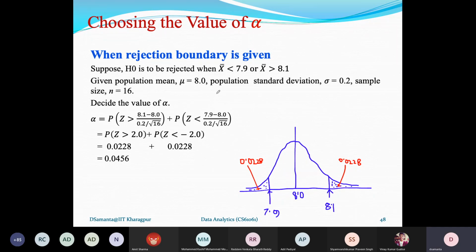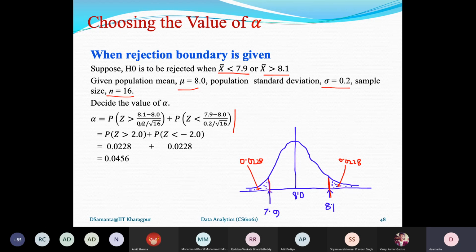Say the two rejection boundaries given to you are x bar less than 7.9 and x bar greater than 8.1. So this is the rejection boundary given to you. One is at 7.9, another is 8.1. Now you have to calculate the value of alpha. Let it be a two-tail test again. So if it is a two-tail test and mu is 8.0, and sigma is 0.02, sample size is 16 for this problem, then we can write alpha in terms of this probability definition: P(Z greater than this value) plus P(Z less than this value).